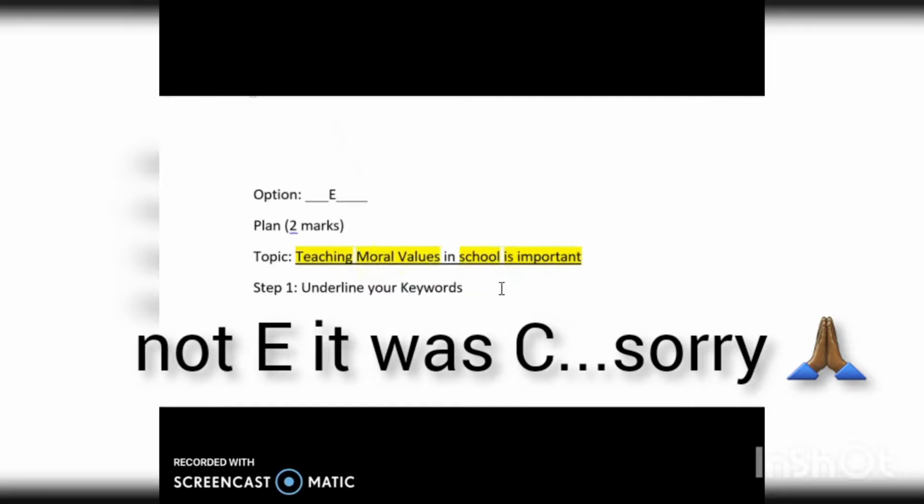We've underlined your keywords, and from here you will look at either the definition of the keywords or synonyms. All right, do you remember what are synonyms? Yes, synonyms are words with similar meaning. So let's look at teaching. So what can be the definition of teaching?